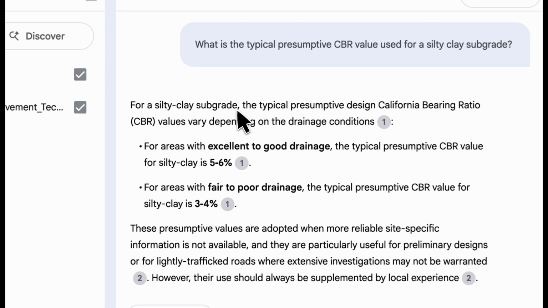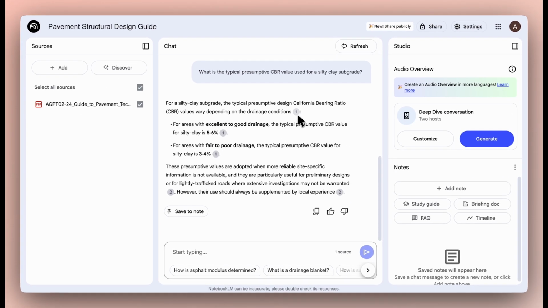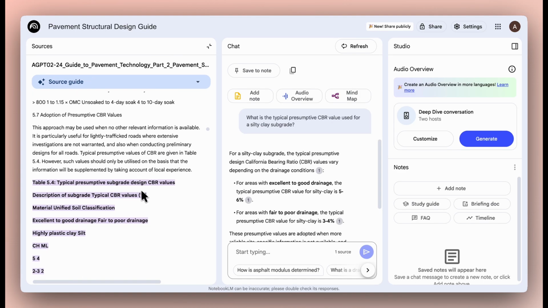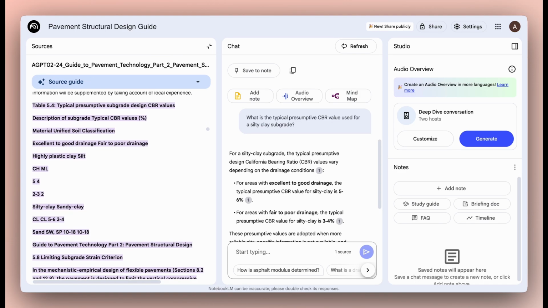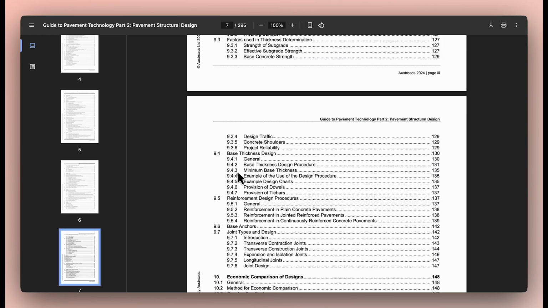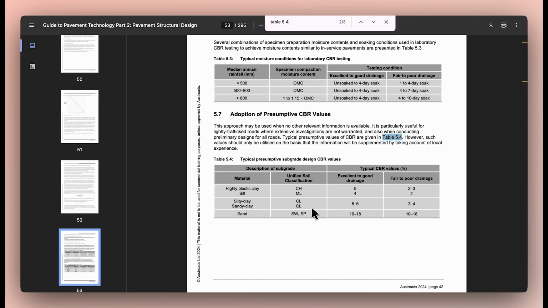So I can see here for silty clay subgrade, for areas with excellent to good drainage, it's 5 to 6%. For fair to poor drainage, it's 3 to 4%. And I want to verify and make sure what it is saying is actually accurate. So I can click on this source link and it links to the exact part of the PDF where it's pulled the information, including this table, which I can then go back to my original document, go to table 5.4, and just confirm that the information is actually correct. And this gives me the confidence that the AI is not making things up.